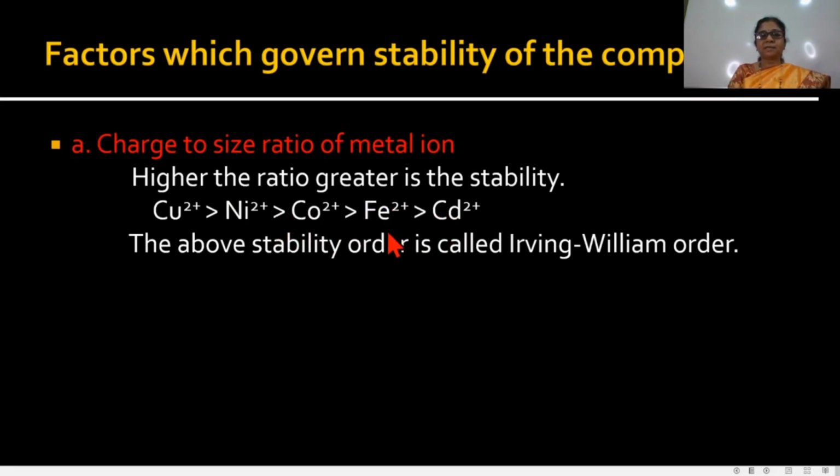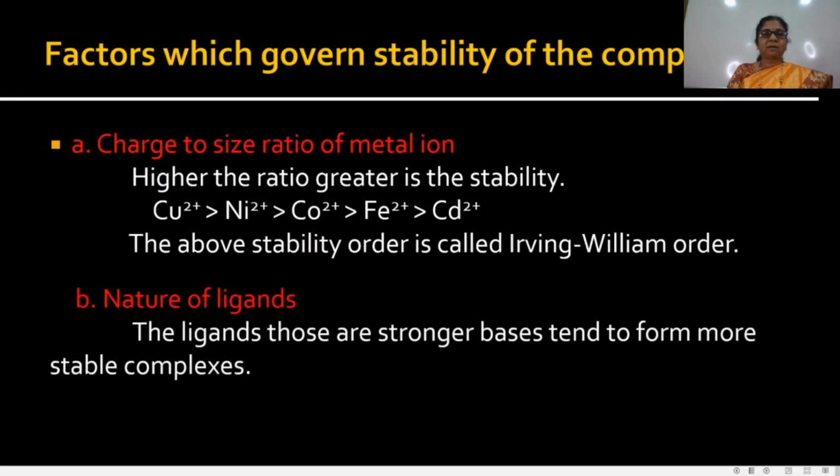This series or order is called the Irving-Williams order. The stability order is called the Irving-Williams order. In this order, each element has the same charge 2+, but their size is different, and therefore the charge to size ratio is different. If the charge to size ratio is greater, then that complex is more stable.